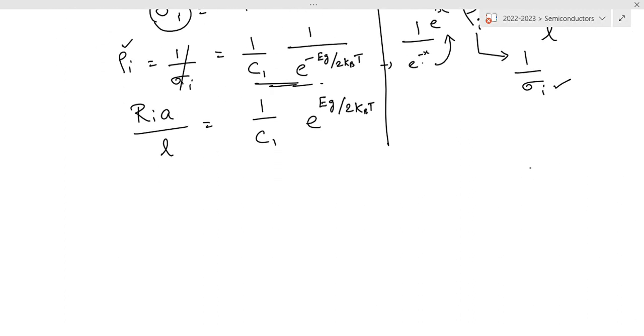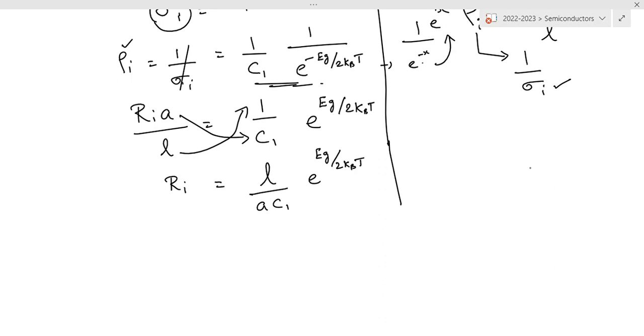Then Ri is kept in the left hand side itself, and the remaining parameters are taken to the right hand side accordingly. Then we get L divided by A C1 into e power Eg by 2 kBT. Now L is the length of the intrinsic semiconductor, A is the area of cross section of the semiconductor, C1 is already a constant.